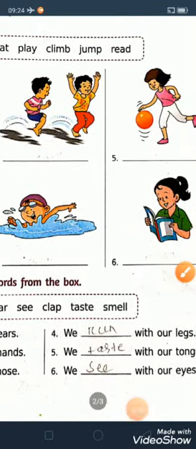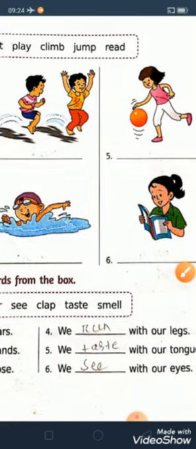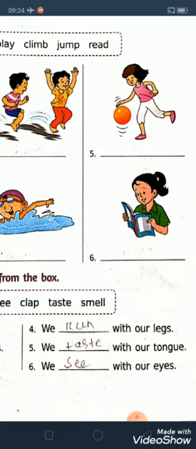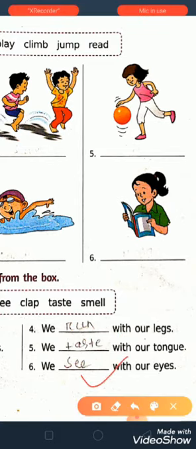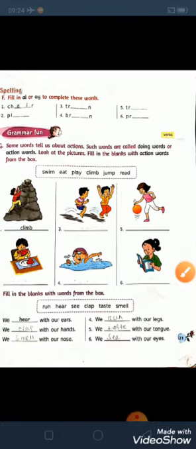Now we run with our legs. We taste with our tongue. We see with our eyes. Okay, that's it. We will go to the next one now.